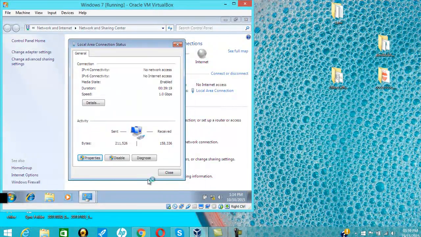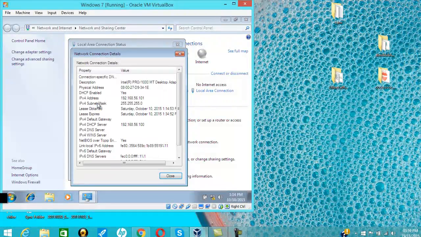I'm gonna go in properties one more time to check the details, and everything is as it seems. DHCP is enabled. You can see the server.